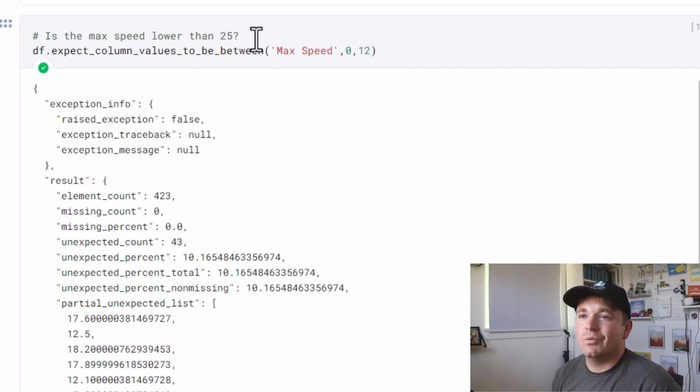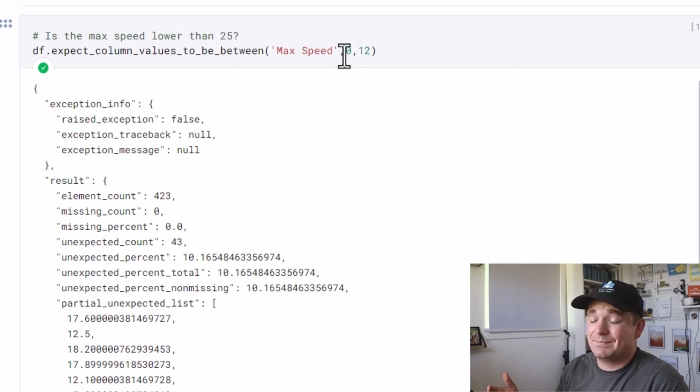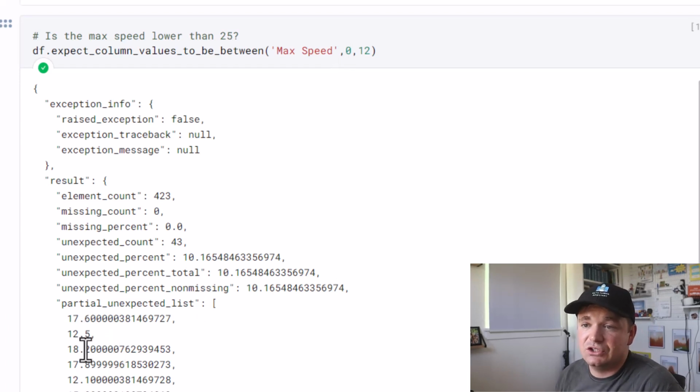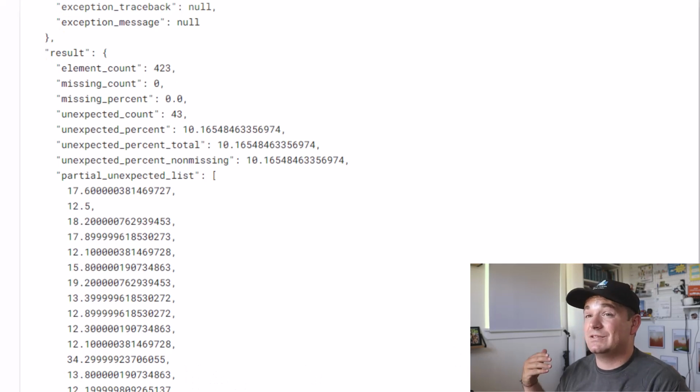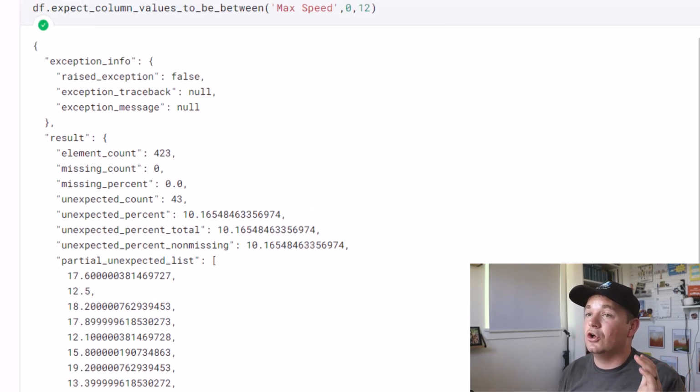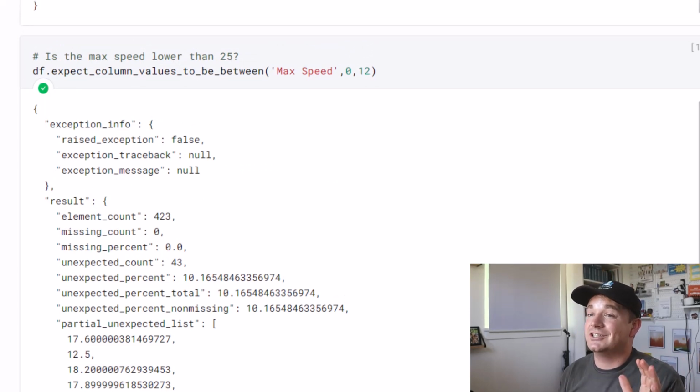What about this one? When my max speed is between 0 and 12, I'm just ensuring that that's probably where I am most of the time. Maybe if I'm biking, it could be a little bit higher. So for instance, you can see these results, 17, 12, 18. That's not uncommon for my mountain bike to go that fast. But something like 34 and 31, I really think that's when I accidentally got in the car and forgot to turn off Strava, because that is much too high of a speed. I've never gone that fast on a bike. So that lets me know, hey, something's wrong with your data. Go look at those values, because those actually aren't really the quality that you want. So I think you get the idea.